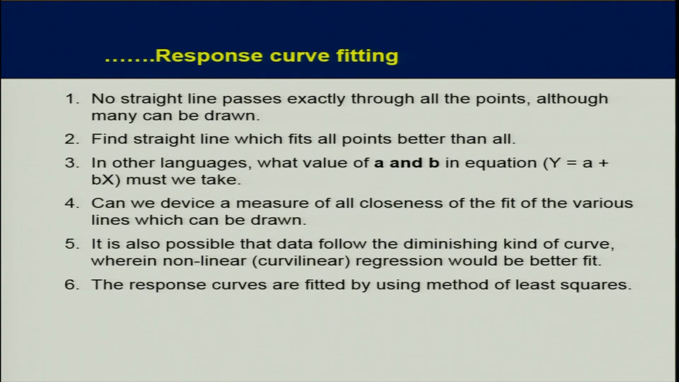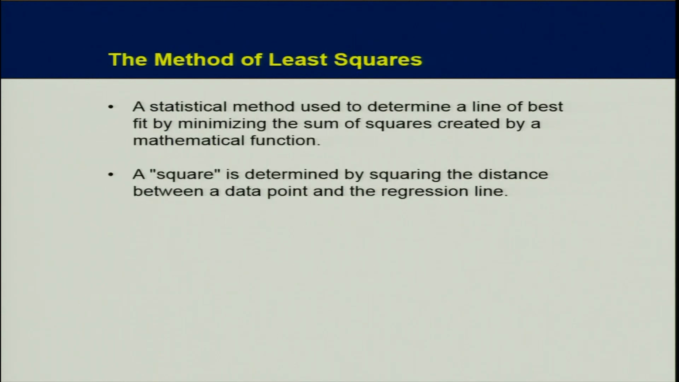So can we devise a measure of overall closeness of the fit of the various lines which can be drawn? It is also possible that data follow the diminishing kind of curve, wherein non-linear regression would be the better fit. The response curves are fitted by using method of least squares. So this is how we can get the closest possible line to the data. How to get it? It is by method of least squares.